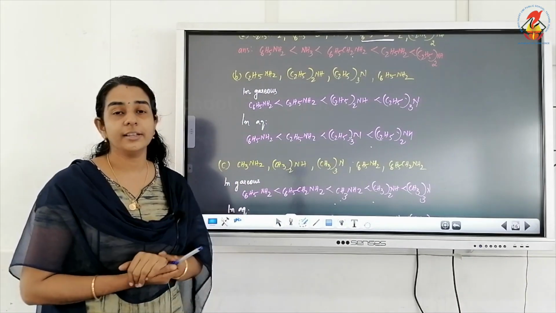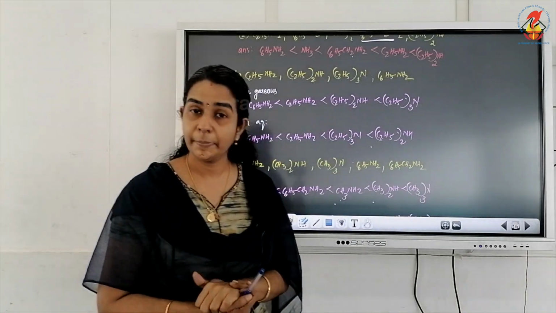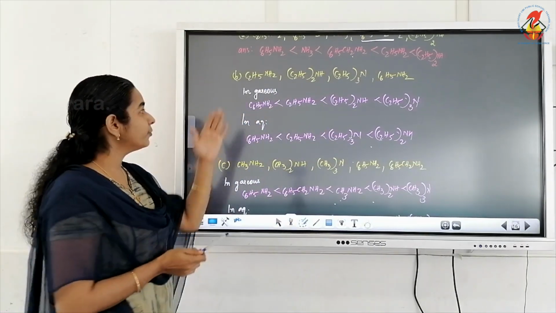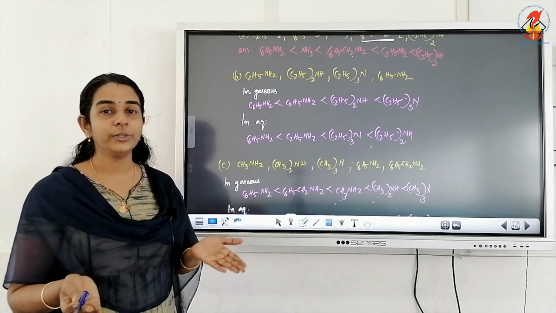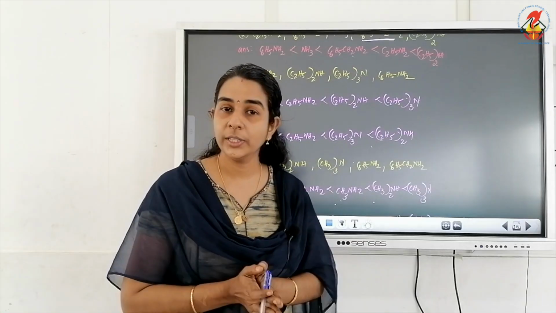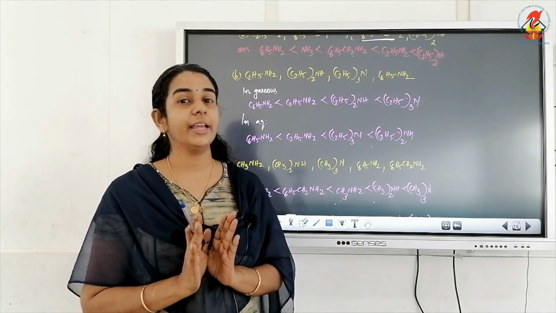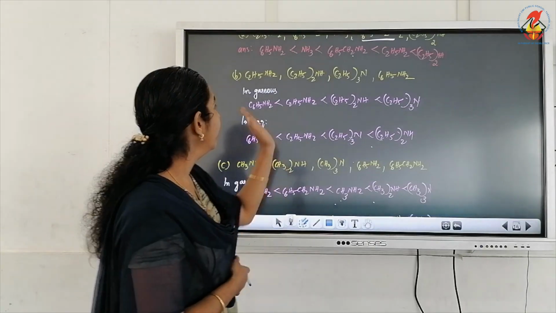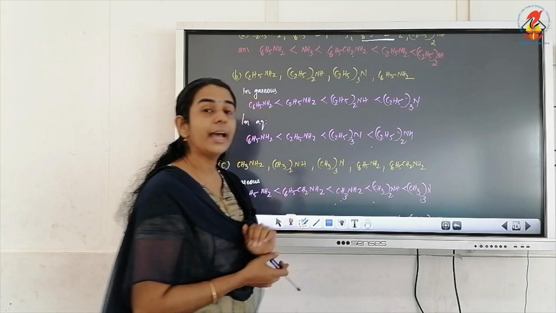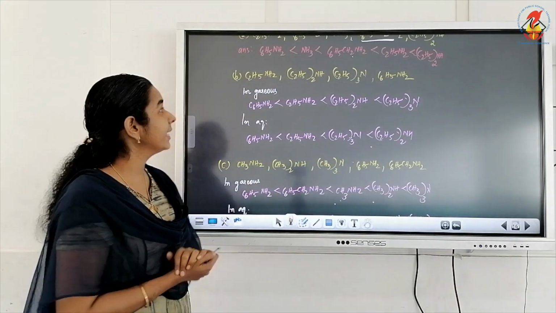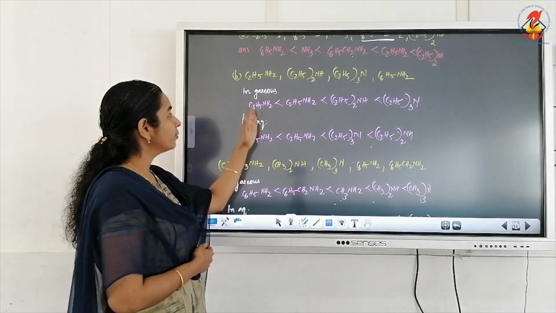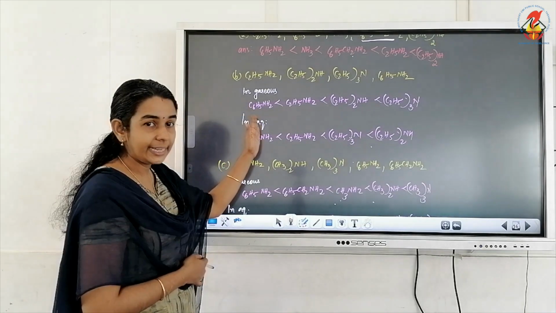When such a question comes, we have to write the order separately in gaseous phase as well as in aqueous phase. So first we will see the gaseous phase. We know that in gaseous phase there are no other factors influencing. We have to see only the inductive effect. Along with this we have one aromatic amine, that is aniline, and the question is to arrange in the increasing order of basicity. So first or least basic will be aniline.